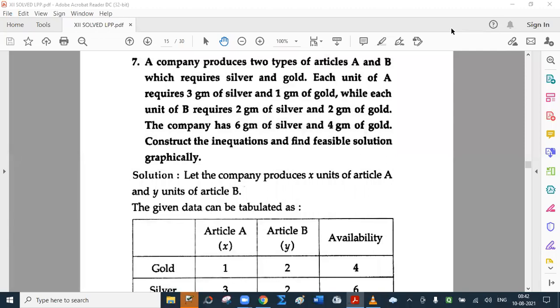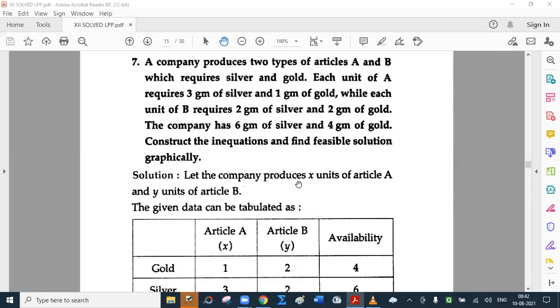Now this is sum 7, exercise 7.2. Let me explain, but please write the solution after the lecture. A company produces two types of articles, A and B, which require silver and gold. Each unit of A requires 3 grams of silver and 1 gram of gold, while each unit of B requires 2 grams of silver and 2 grams of gold. The company has 6 grams of silver and 4 grams of gold. Construct the inequations and find the feasible solution graphically.